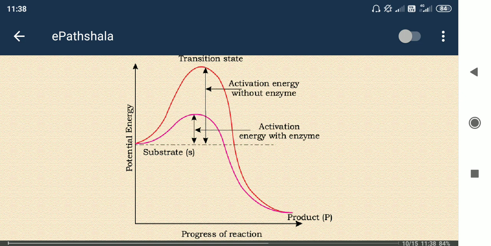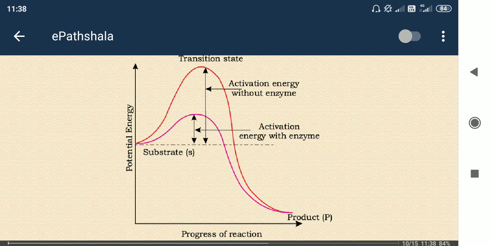Every substrate molecule has a specific internal energy. That energy is known as the potential energy, the overall total energy of the substrate. This is the ground state.